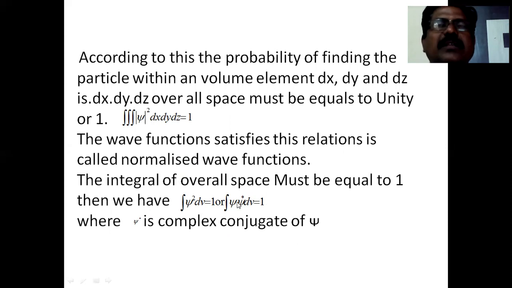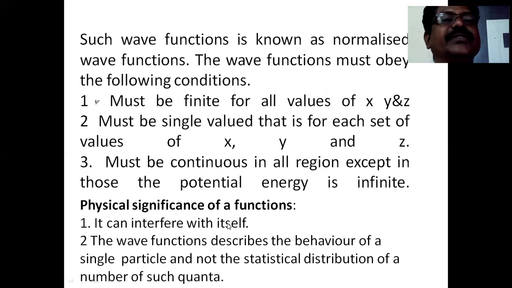Whenever a particle exists, the probability of finding the particle in any dimensional box is obtained by integrating the square of that wave function over all the space. Here again, psi star is the complex conjugate of the wave function. Such wave functions are known as normalized wave functions, and the condition is known as the normalization condition.